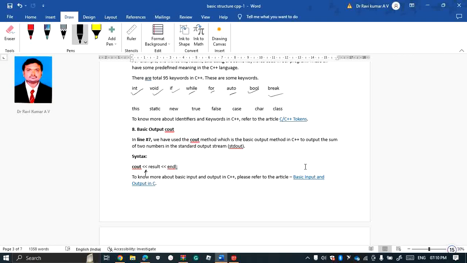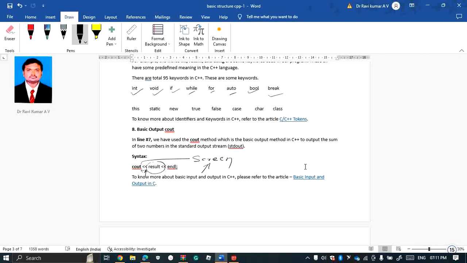It takes the statement and sends it through the object cout and prints it on the screen. Here the screen is the stream for output.